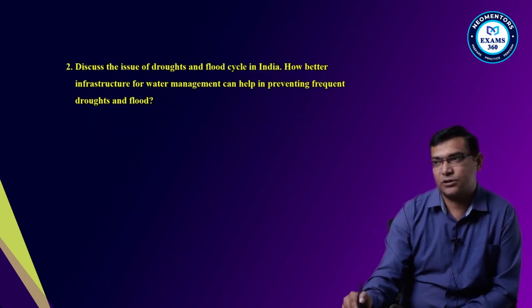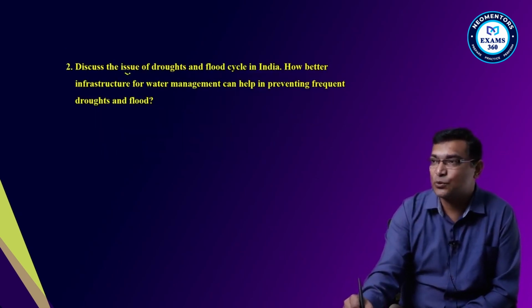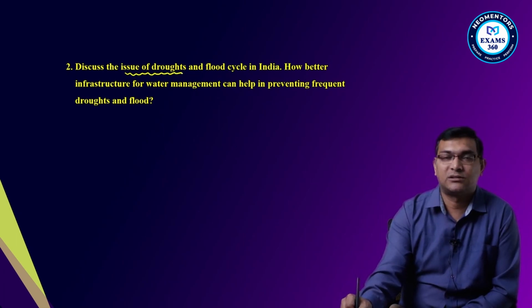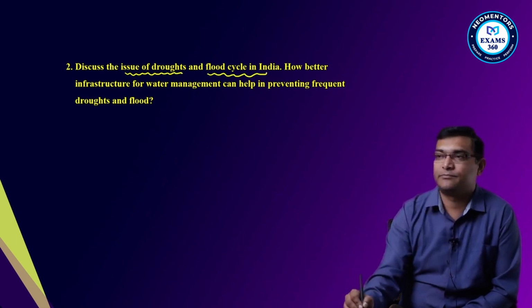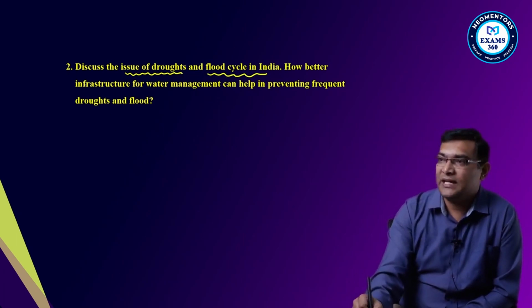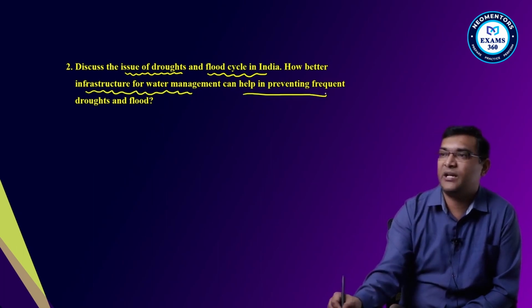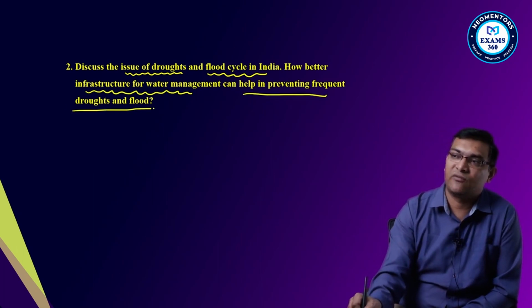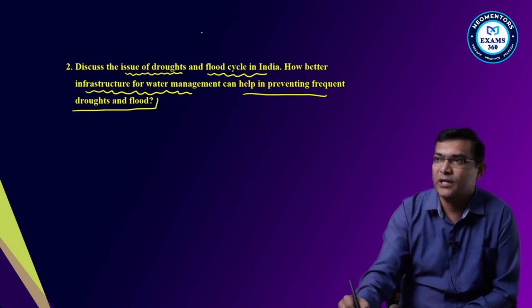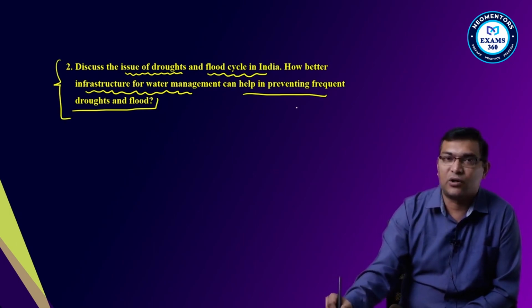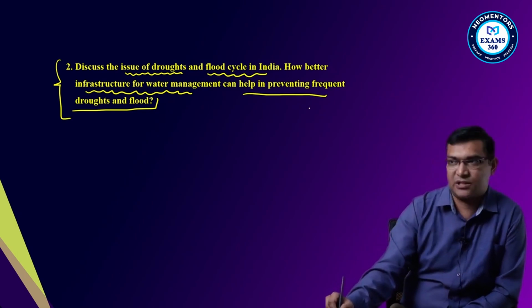Let us discuss the second question. Discuss the issues of drought, flood cycle in India. How better infrastructure of water management can help in preventing frequent droughts and floods. Okay, so how they are going to prevent your frequent droughts and floods. This is your first thing.